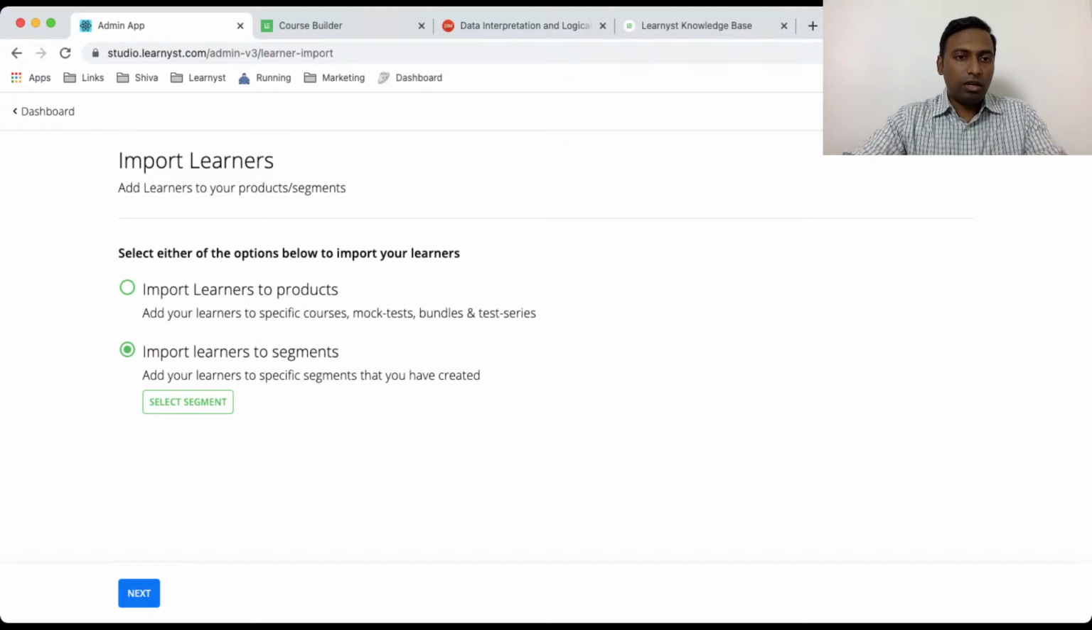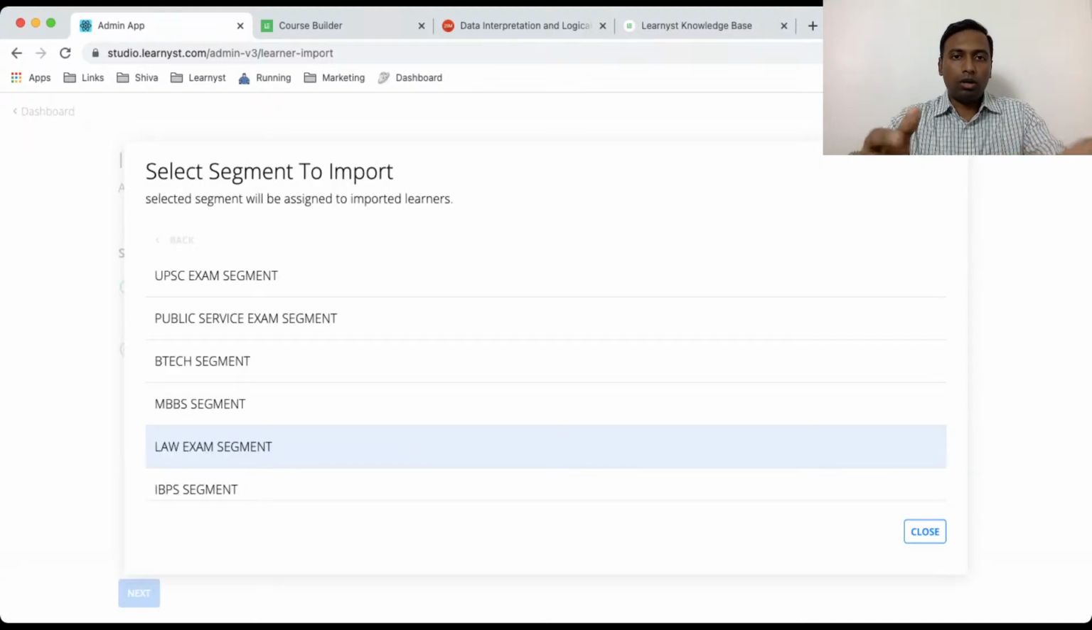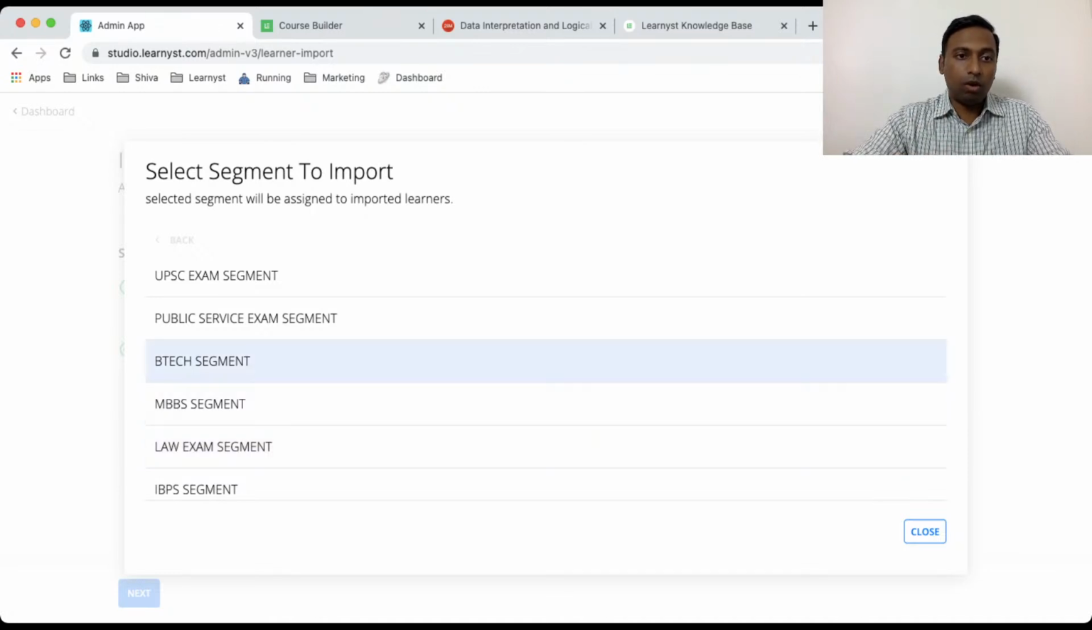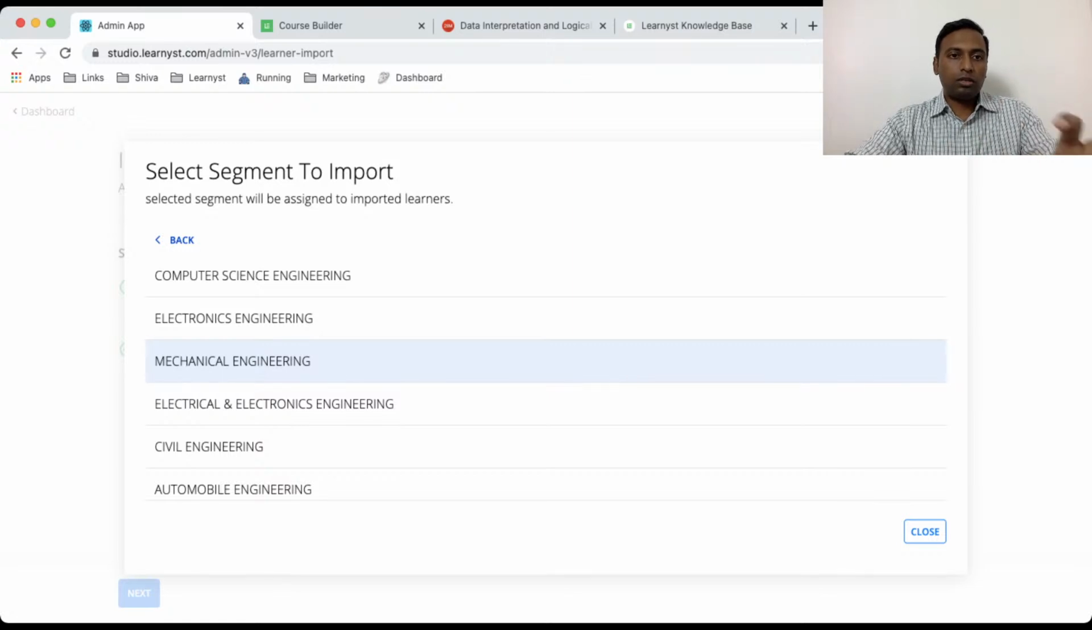So what happens here is, before you even upload your student data, you can select the segment to which you want to enroll the students, right? Whatever batch of students you are enrolling or uploading through the Excel, you can predefine to which segment you want to assign them, right?